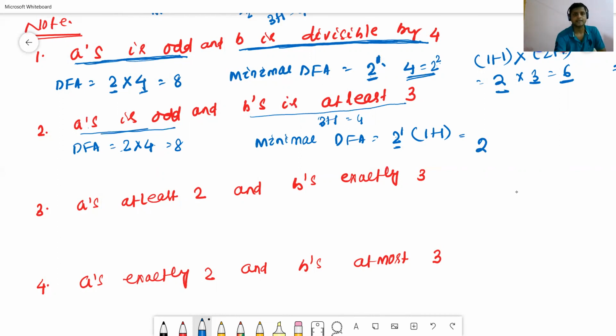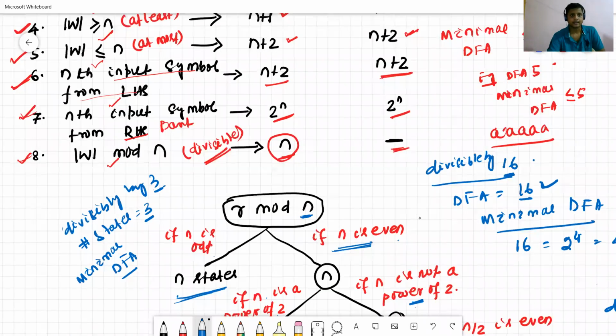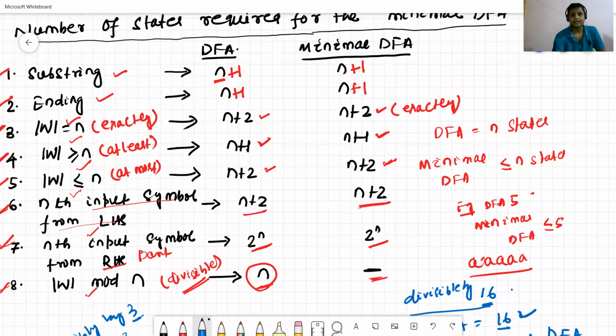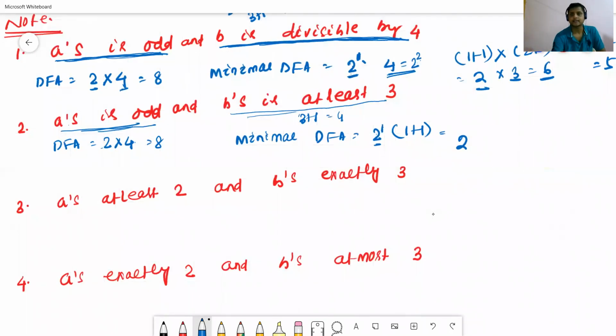Number of b's at least 3. In this case, the DFA requires n plus 1 states and the minimal DFA also requires n plus 1 states. So 2 into 3 plus 1, which is 4 states. 2 into 4 equals 8 states will be required. So the DFA and minimal DFA contain 8 states in this case.